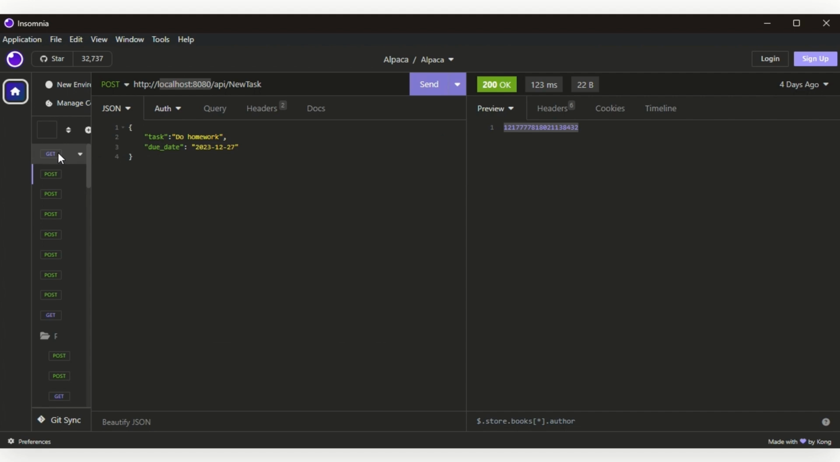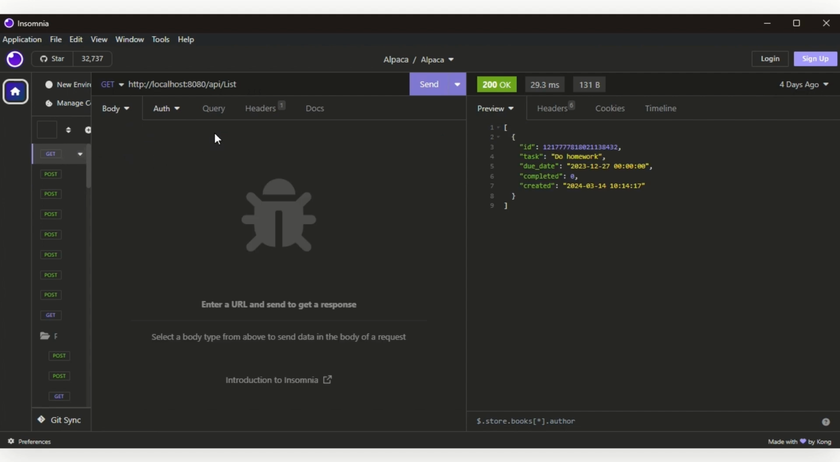Number two, we want to retrieve a list of all tasks in the app. We will do this by sending a request to /API/list using get, because we are getting data. Now let's start programming this app.